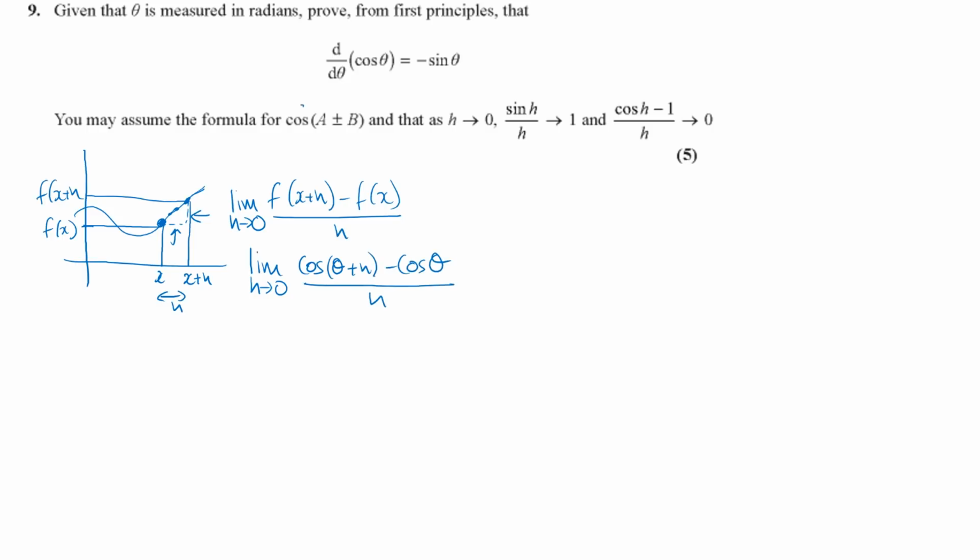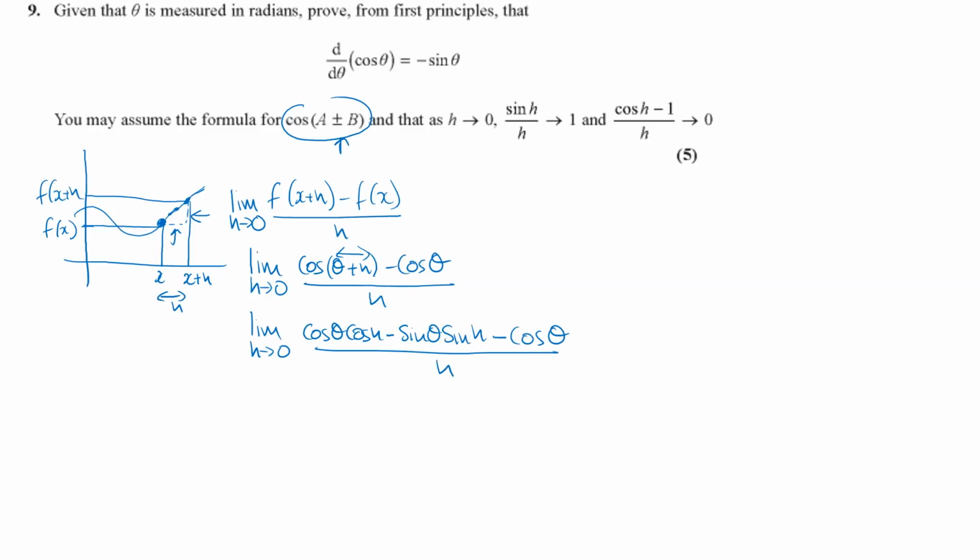Then it says to use your addition formula and expand this theta plus h addition angle, and you can find the addition formula in your formula book. So it's going to be the limit as h tends towards 0. The cos one expands to cos theta cos h minus sine theta sine h, and then we've got the minus cos theta on the end all over h.